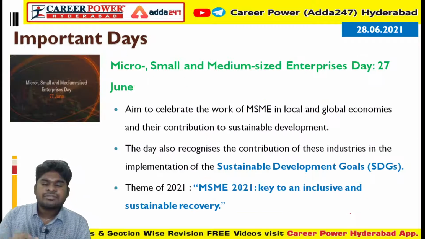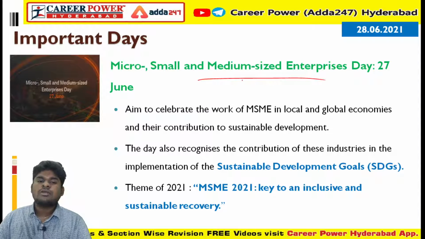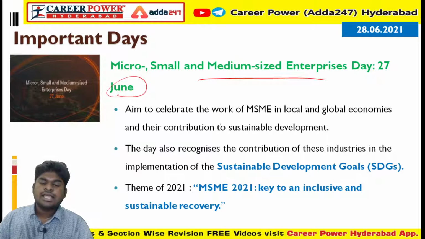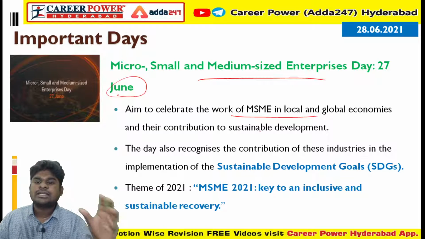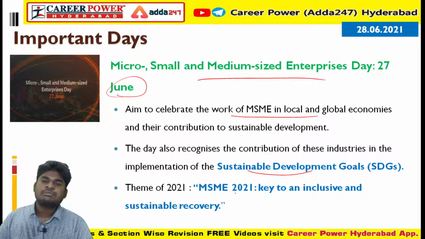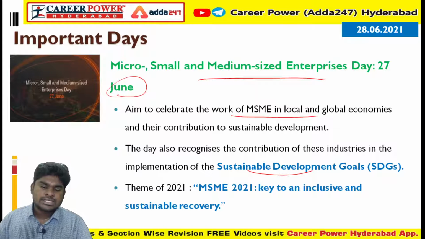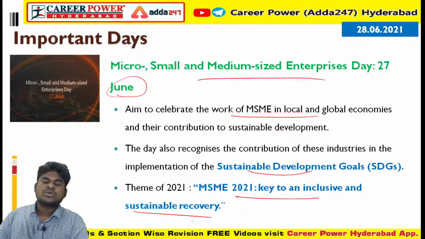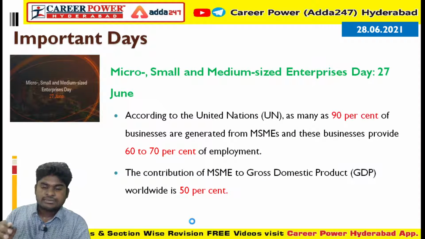So the last current affair for today, the Micro Small Medium Enterprises Day. Micro Small Medium Enterprises Day is observed on June 27th. The aim of the day is to celebrate the work of micro, small, medium enterprises in the local and global economies. This day also recognizes the contribution of these companies towards the sustainable development goals. And the theme for this year is MSME 2021, a key to an inclusive and sustainable recovery. So please remember the theme.